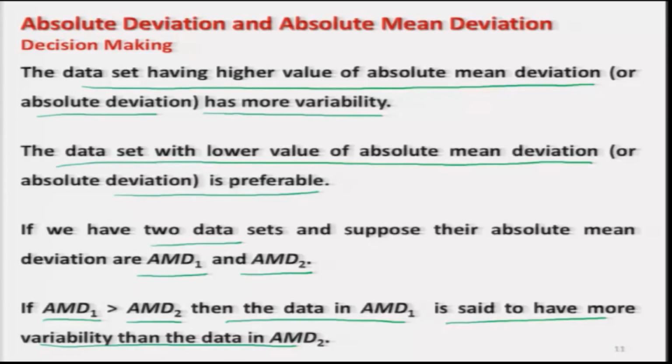One thing you have to keep in mind, there are two interpretations: more variability, or second, less concentration. They have a similar meaning. What I am trying to say? More variability means that the data is more scattered around the value. When I say less concentration, that means the data is less concentrated around the mean value.